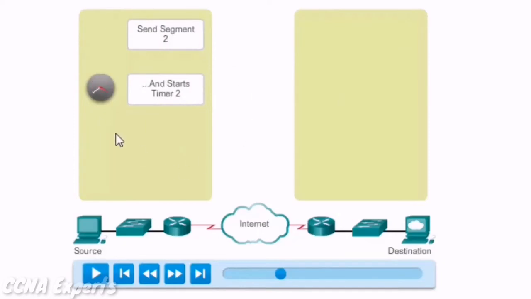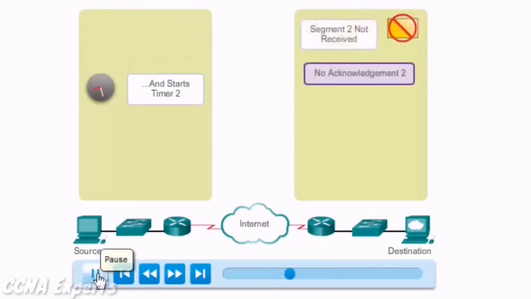If it doesn't receive an acknowledgement from the destination before the timer expires, it will resend segment 2. Let's see this in action. You can see the destination has not received segment 2. Since it hasn't received segment 2, it won't send an acknowledgement number 3 back to the device. It's not going to acknowledge that it received 2 and send an ACK3 back to the source host.